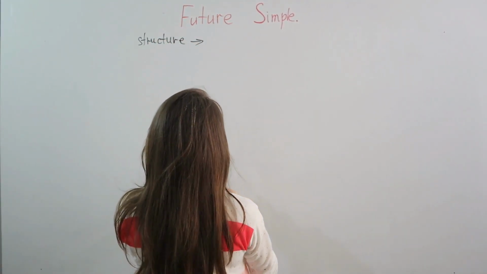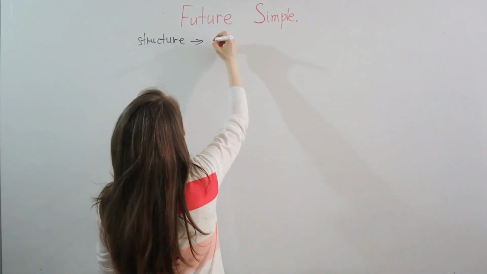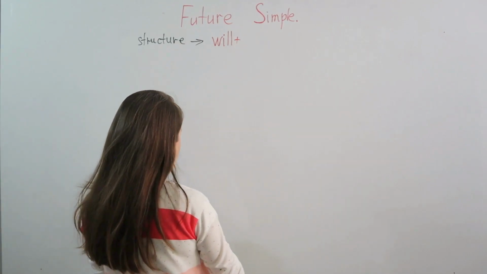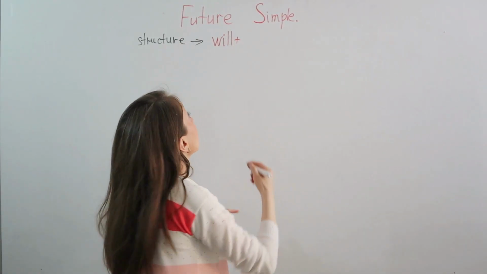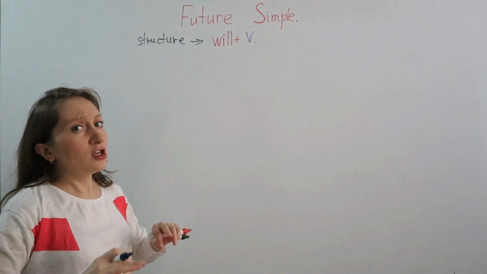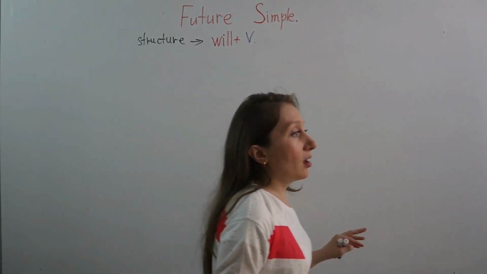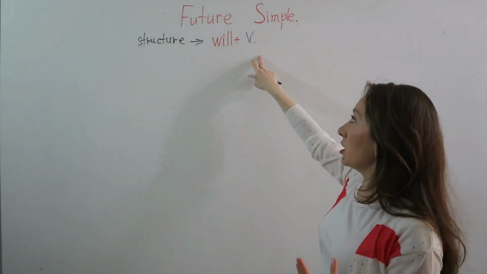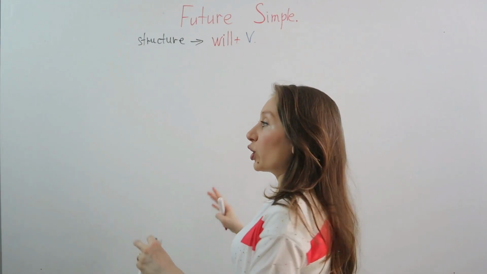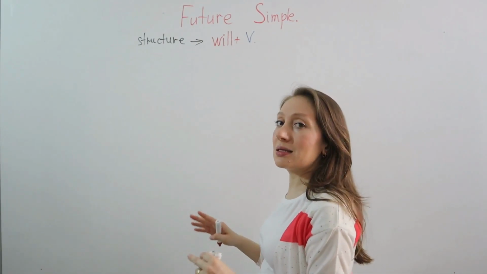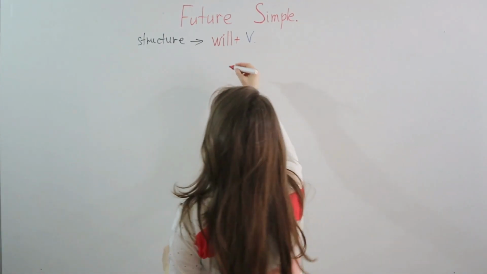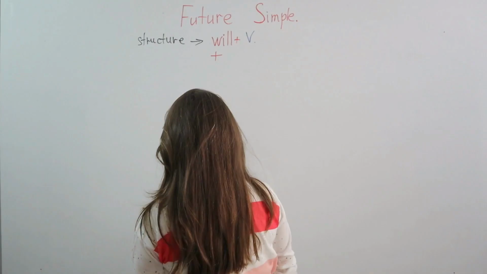for future simple will be auxiliary verb, helping verb, will, plus verb, any verb. So I'll put it like verb. So it's very easy. You use any verb that you want. And as usual, we have our system. We learn positive sentences, then interrogative sentences, questions, and then negative ones. So let's talk about positive ones.